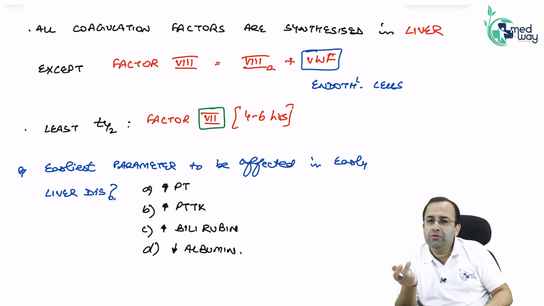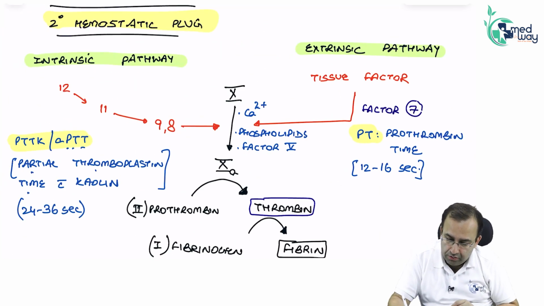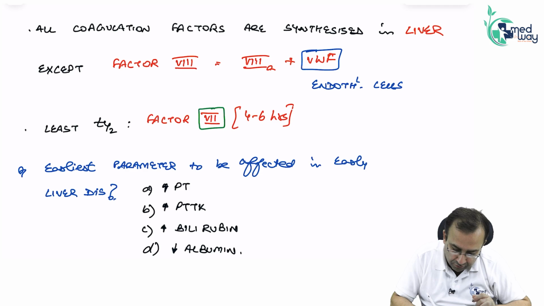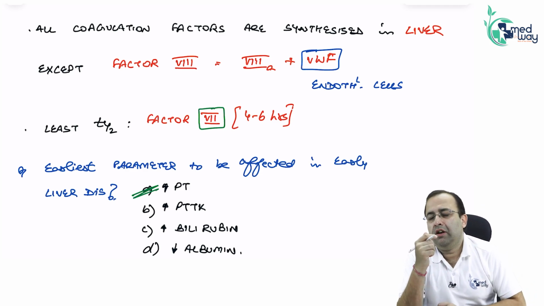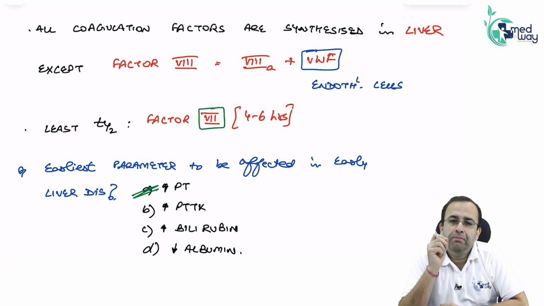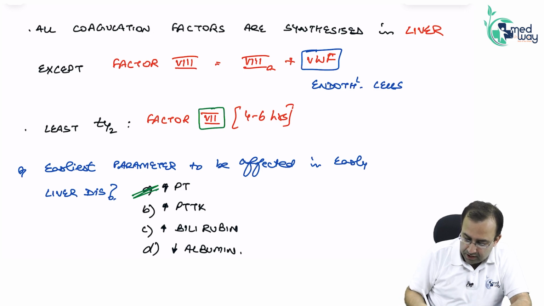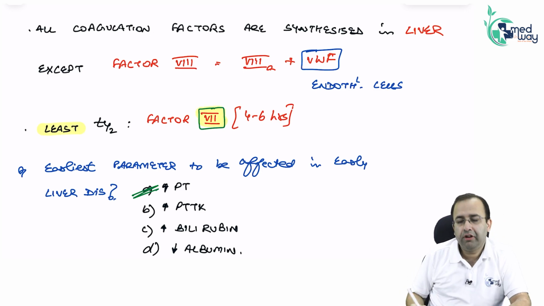Where is factor 7 used? Extrinsic pathway. So, the test for evaluation of the extrinsic pathway is PT. So, which is the earliest parameter to be affected? Elevated levels of PT. PT increases. Next point. Least half-life, hence this statement is important. Least half-life, factor 7.